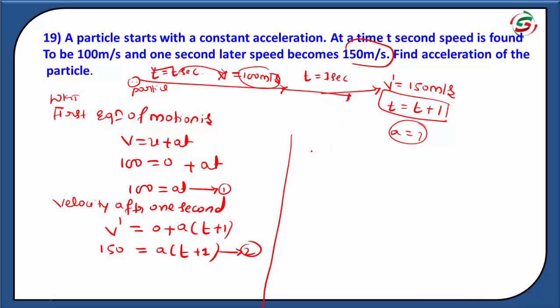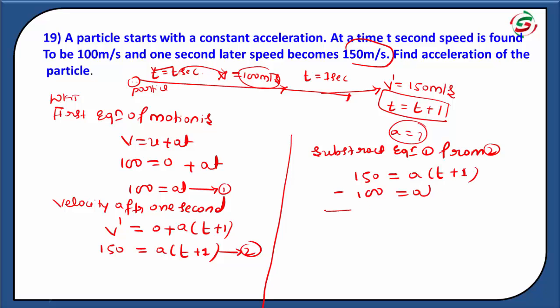Subtract equation 1 from equation 2. Equation 2 is 150 is equal to a into t plus 1, minus equation 1, which is 100 equal to a into t.